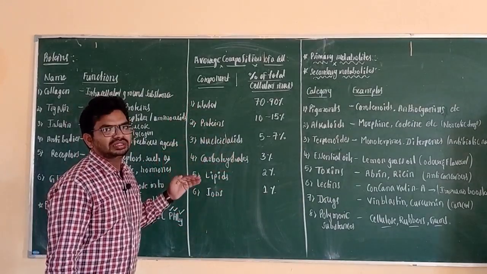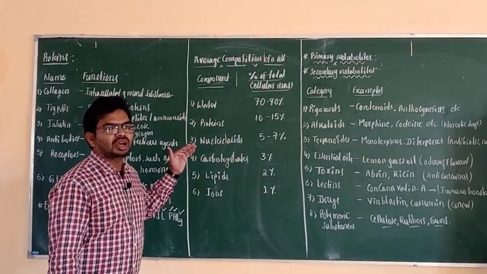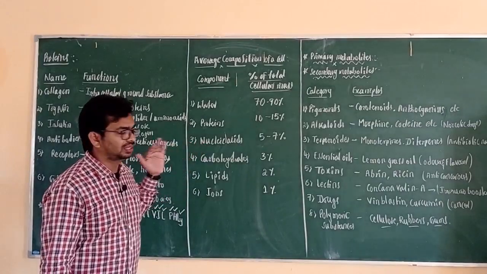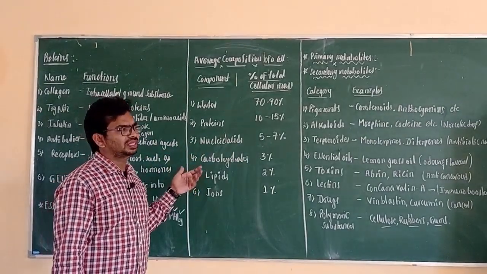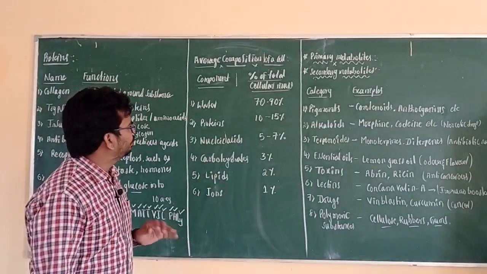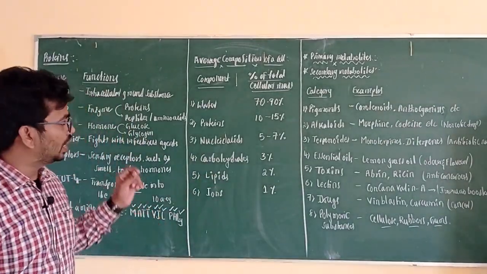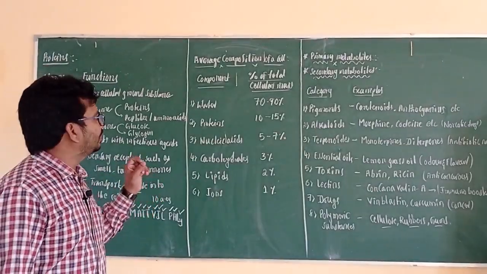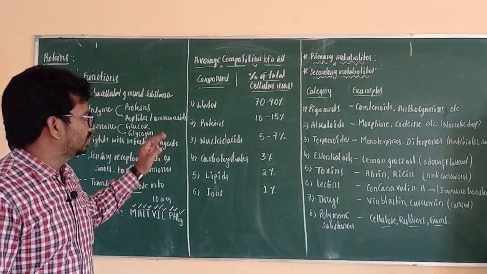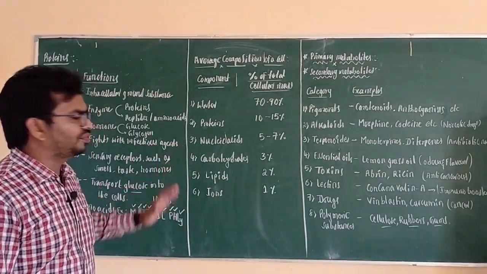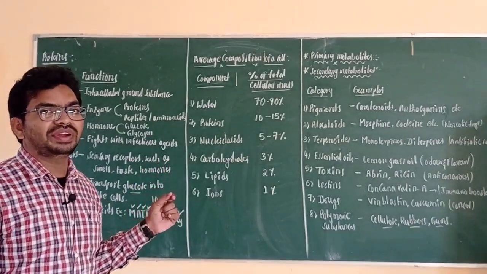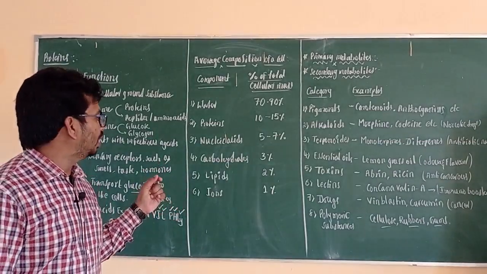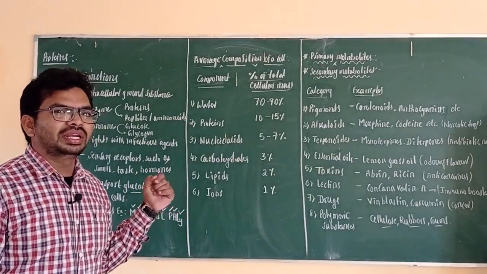This is the average composition of components in a living cell, but the composition varies from one cell to another. For example, the nerve cell has a larger amount of lipids, on average about 79% lipids. Why?